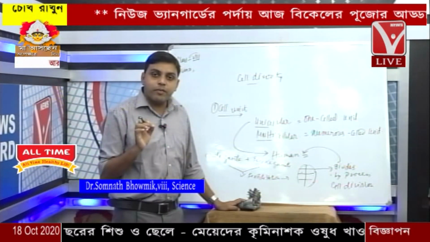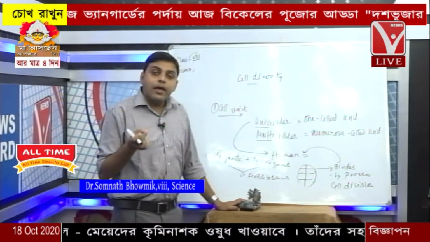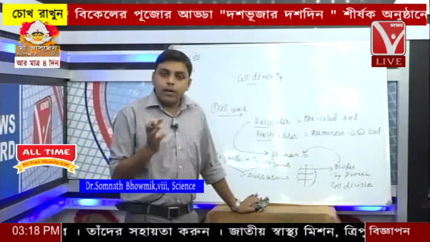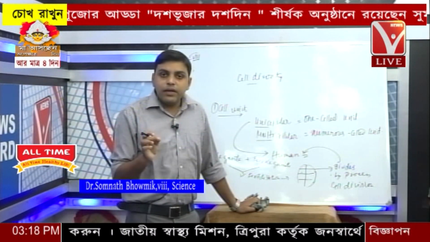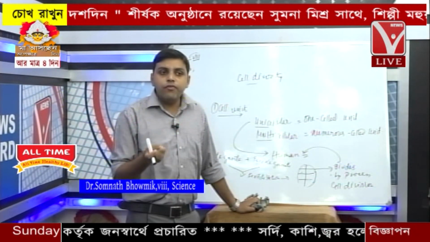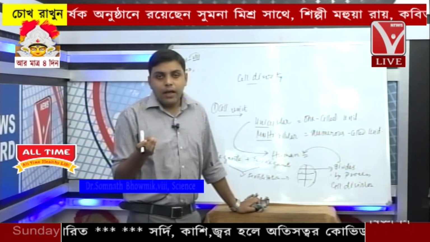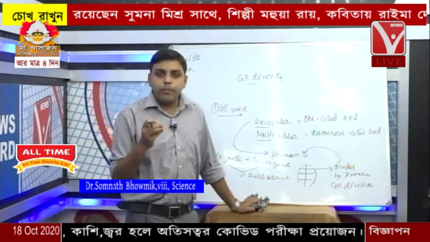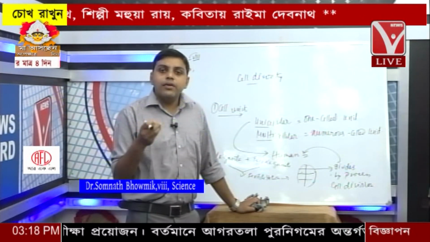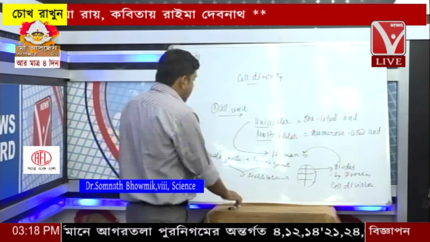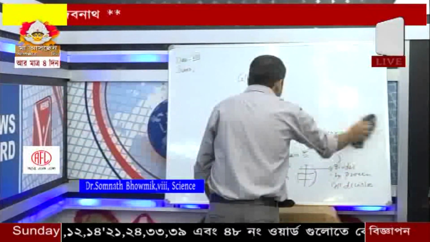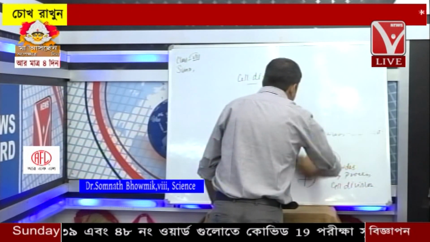We can say that because every multicellular organism initially develops from a zygote, which is a unicellular condition, and the zygote develops by fusion of the male gamete and female gamete. After the zygote forms, it repeatedly divides and redivides, resulting in a multicellular structure. Okay? So according to cell unit, we have cleared unicellular and multicellular.